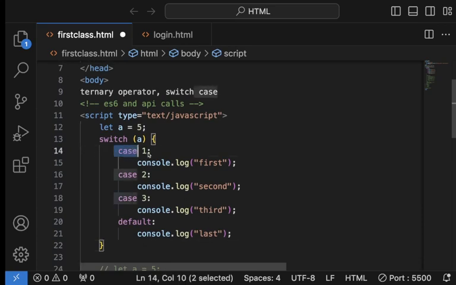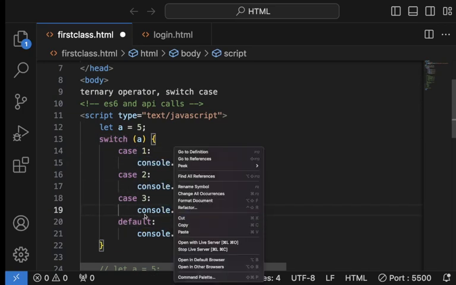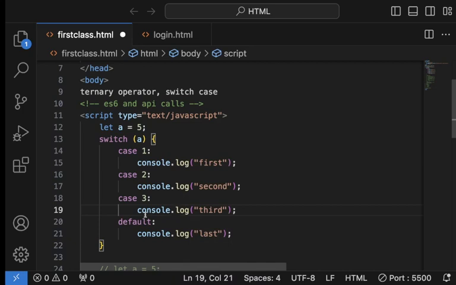Why is it considered like that? The way case works is that whenever it meets any condition, it will console log that one and everything under it. So if it meets this condition, it will do this, and this, and this. But if the case is 3, it is not the same thing as 5. So why will it console log all the ones?